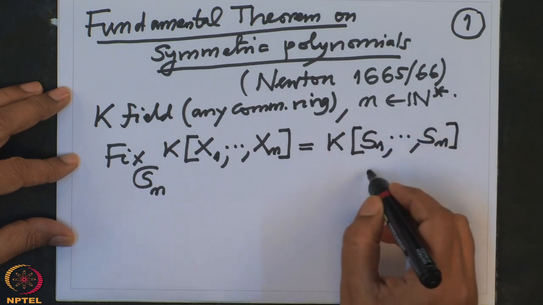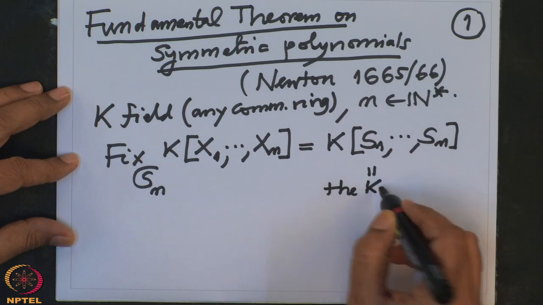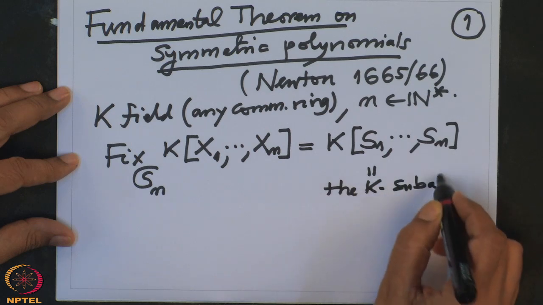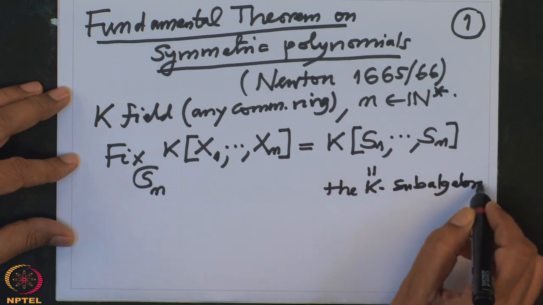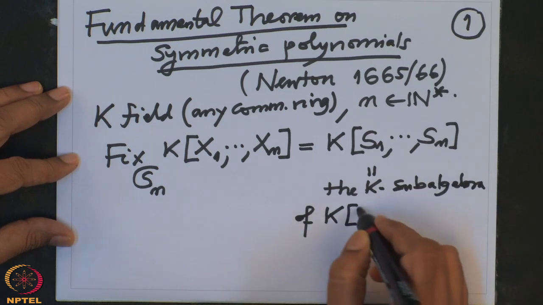Remember, this notation is the K-subalgebra of K[x1,...,xn]